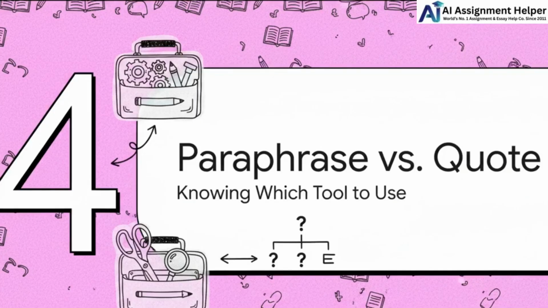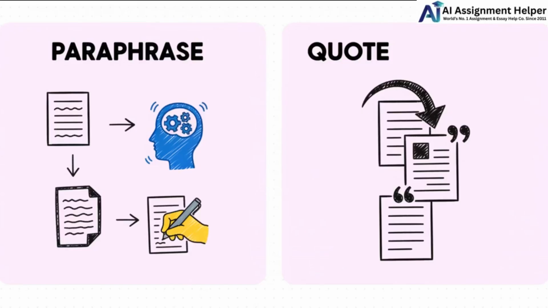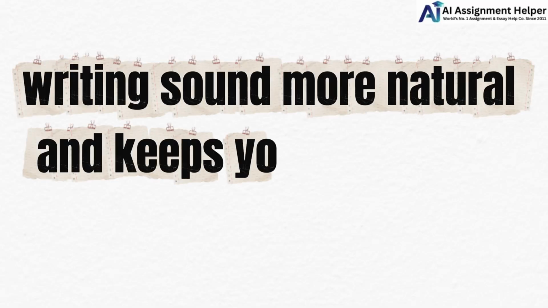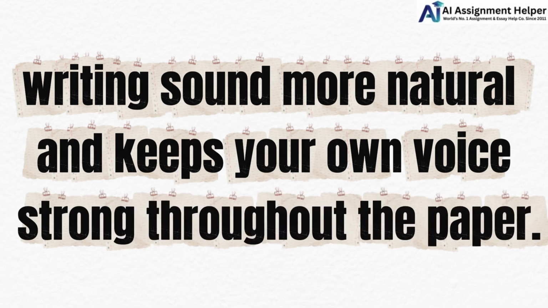Paraphrasing versus quoting. It is also important not to confuse paraphrasing with quoting. Quoting means copying the exact words from a source and putting them inside quotation marks. Paraphrasing means rewriting the idea in your own words. In most academic writing, paraphrasing is often the better choice because it helps your writing sound more natural and keeps your own voice strong throughout the paper.